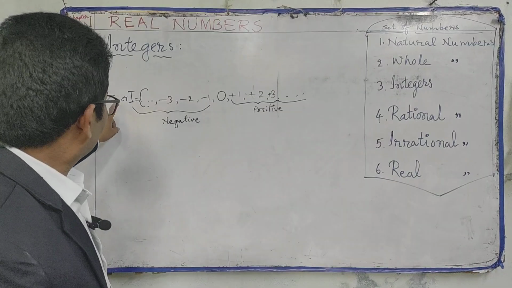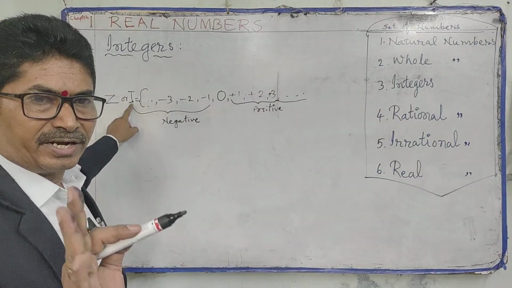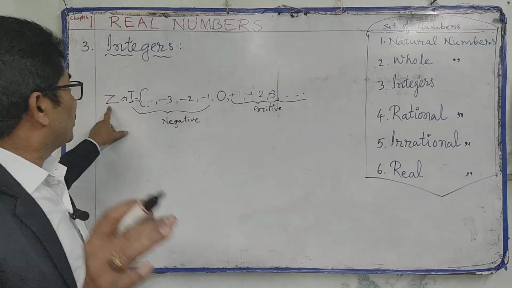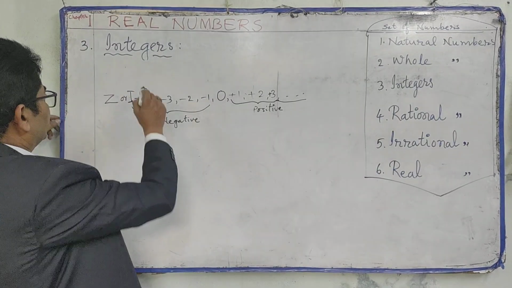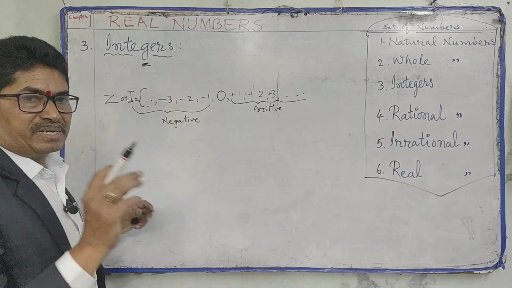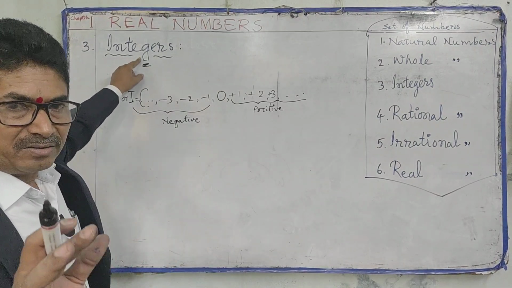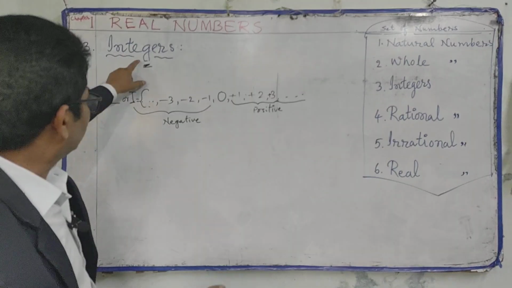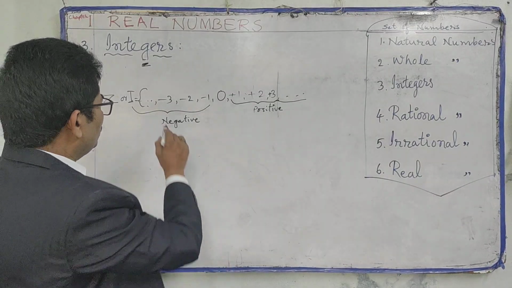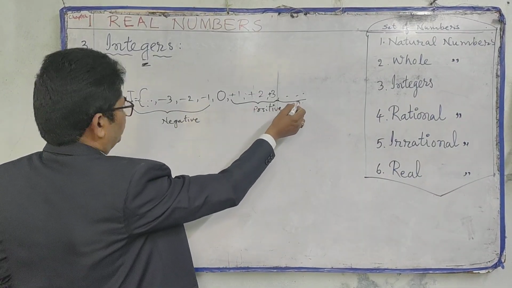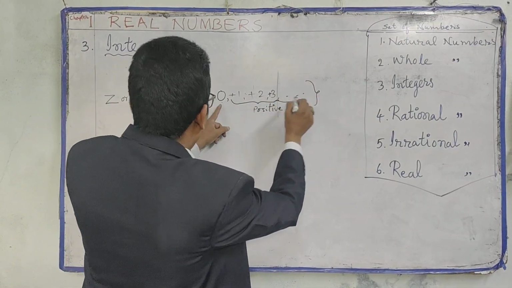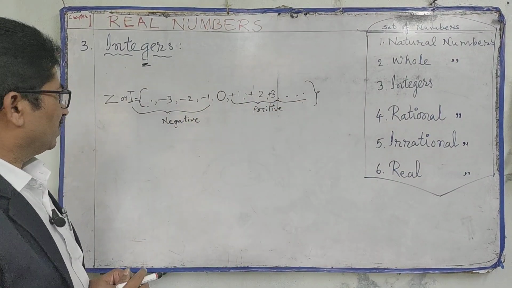Why should it be shown with I? I is the initial letter, okay, but why Z? We are pronouncing this word integers, so we are pronouncing G like Z, so that's why integers are also denoted by the letter Z. All the positive numbers and all the negative numbers together with 0 are called integers.